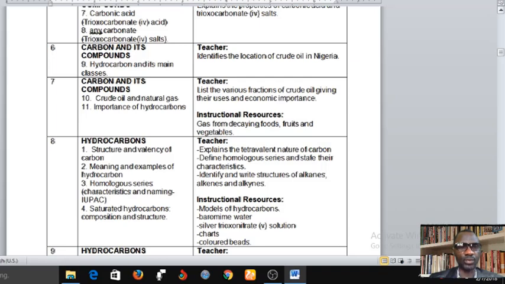Week 7, we'll go to carbon and its compounds, crude oil and natural gas. Crude oil and natural gas. And now we're going to talk about the importance of hydrocarbon in week 7.